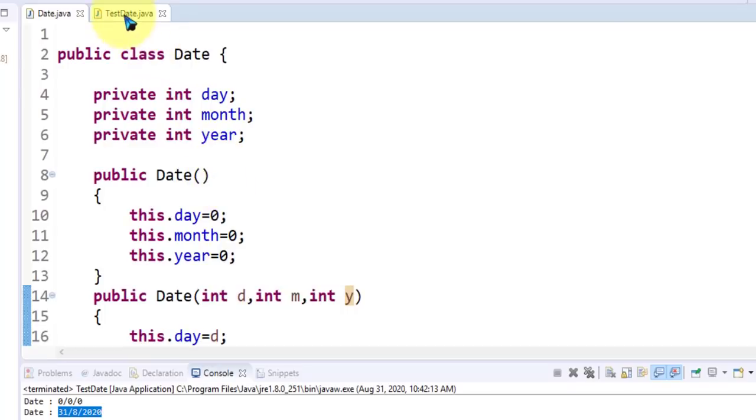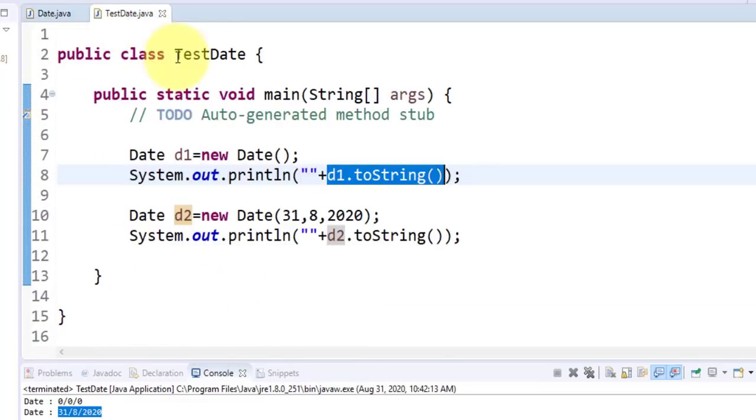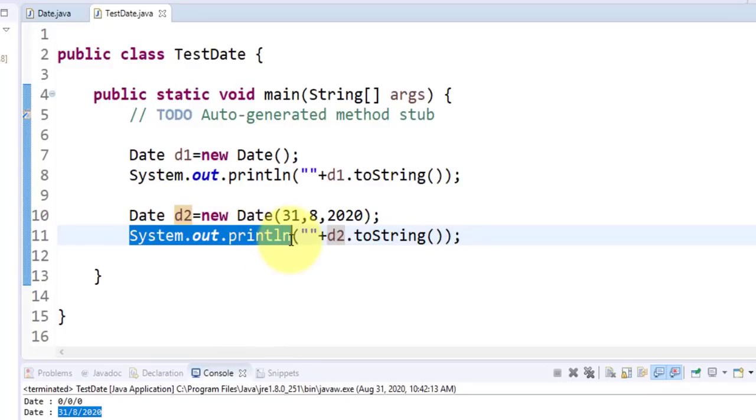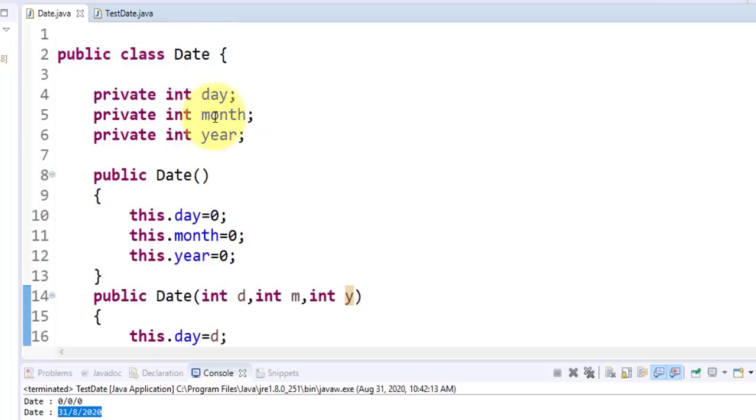This is a standard rule for object oriented programming, and that's why for this class you can create n number of entities on any platform. It may be at desktop level, web level, or mobile level, because there is no input or output statement inside this class. Input and output statements depend on the type of application in which you are using this class. So the SOP statement will only work for desktop level applications. That's why we are using the TestDate class. This is separate, we are not writing it here.